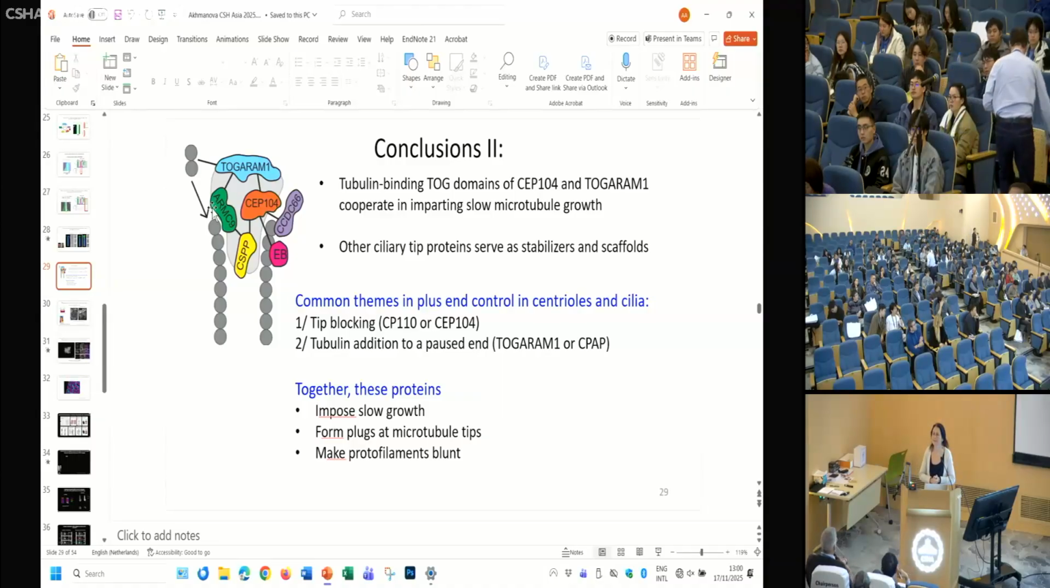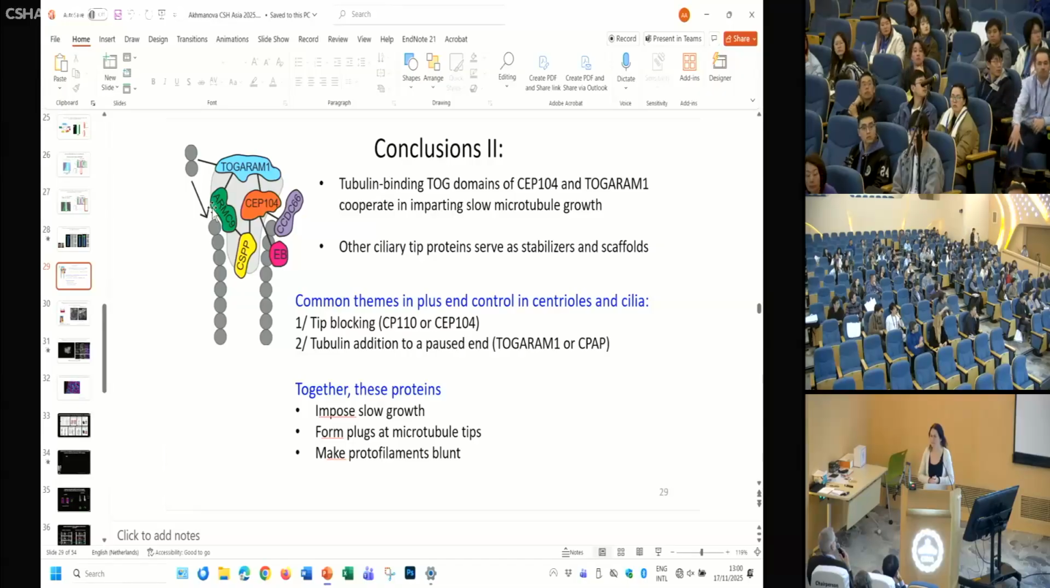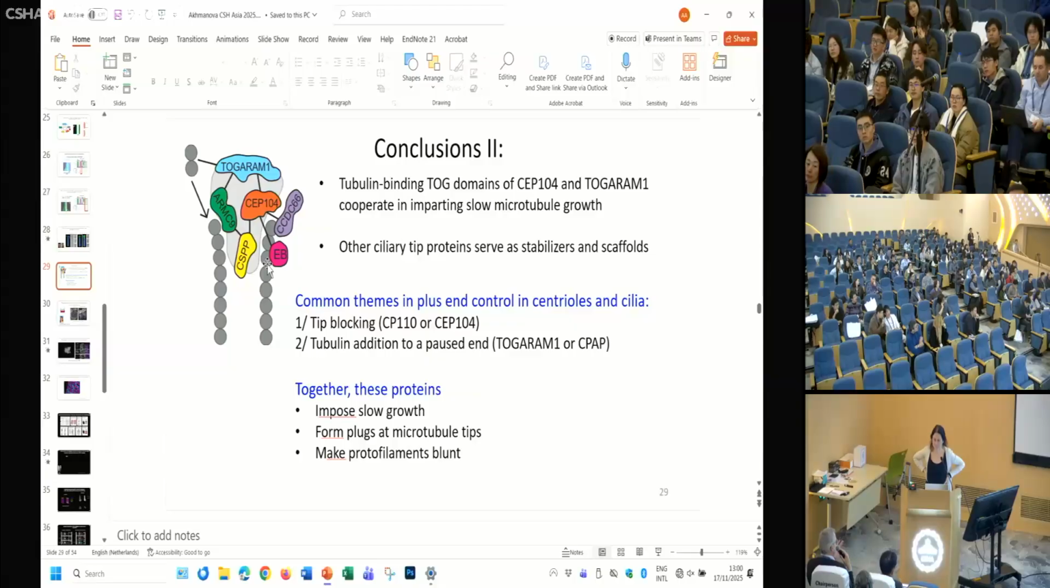Hi, Anna. Yes. I was intrigued by this CPAP, that you have two molecules, and that having two of those prevents the catastrophe. Do you have a model for how that would work with only two on the 13?